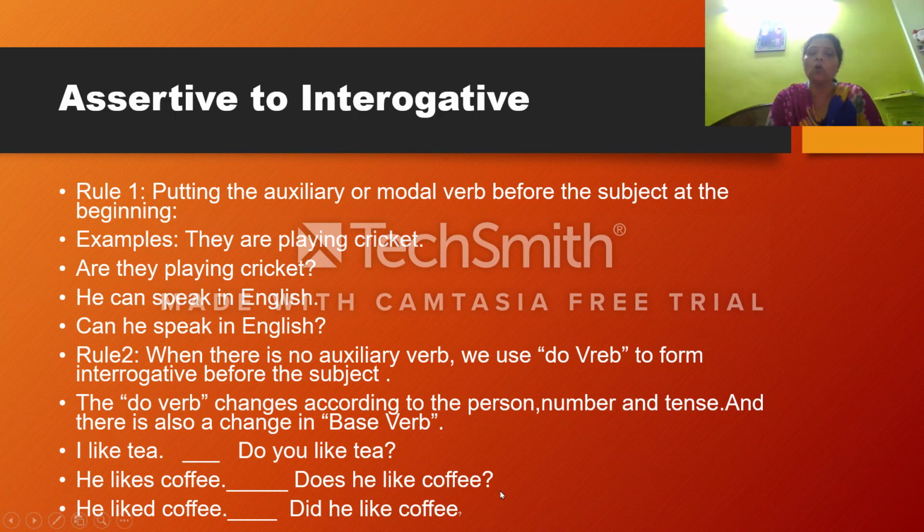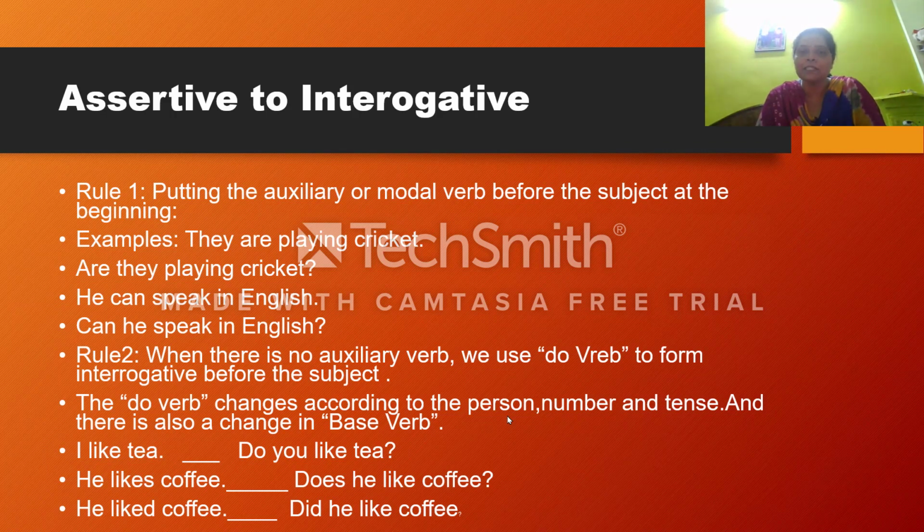When there is no auxiliary verb, I told you, when there is no be verb, we use do verbs. That means do, did, does, and this do verb changes according to the person, to the number and to the tense. Please underline these three: person, number and tense. You should remember I told you in my last class, 7th class, that is person, that means first, second, third. Who are the first person?